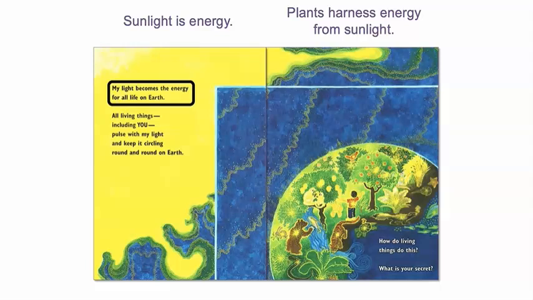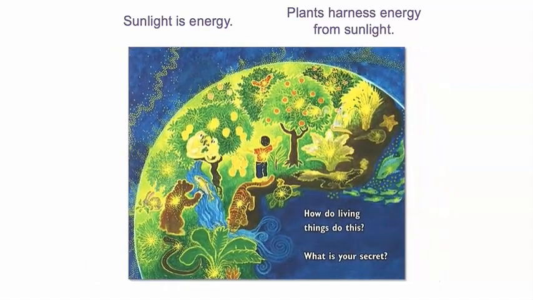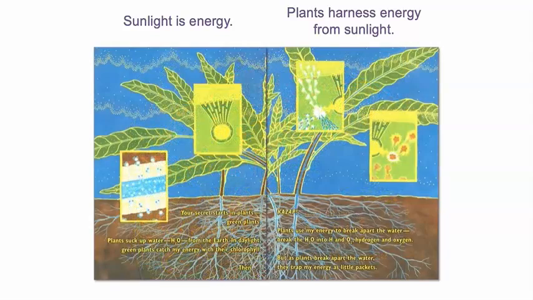All living things, including you, pulse with my light and keep it circling round and round on Earth. How do living things do this? What is your secret? Your secret starts in plants, green plants.